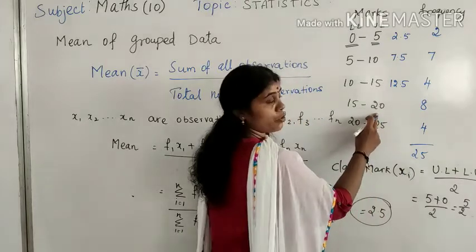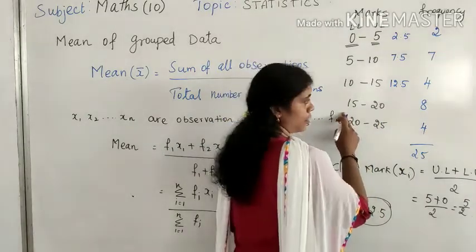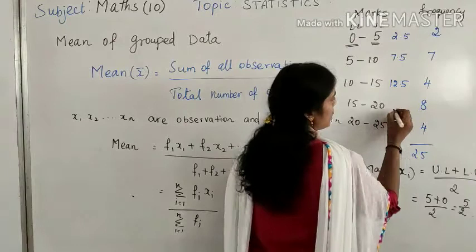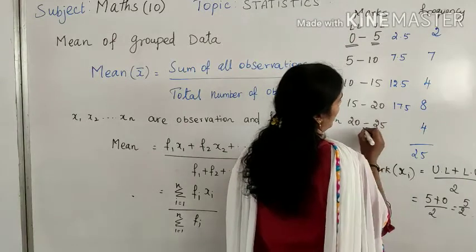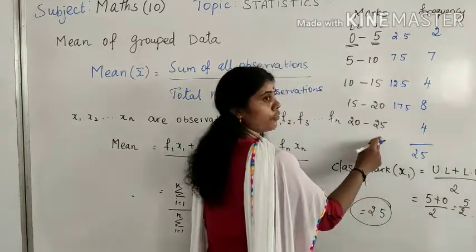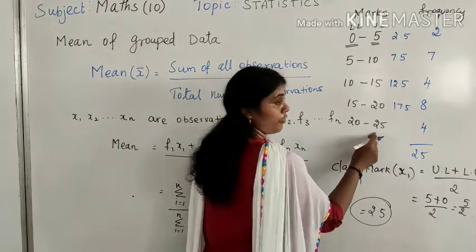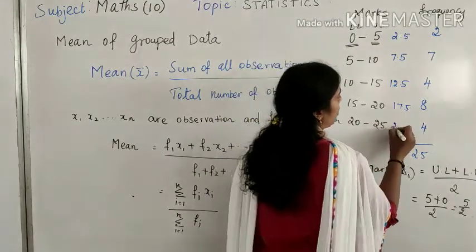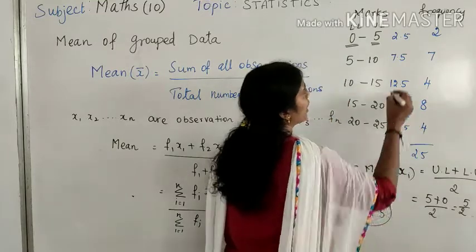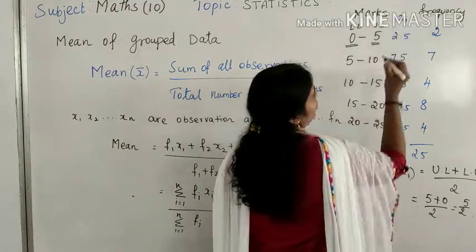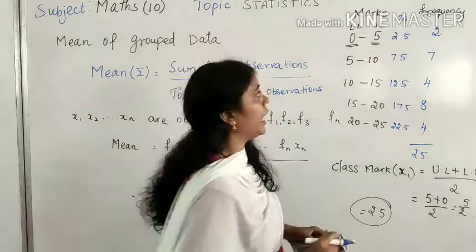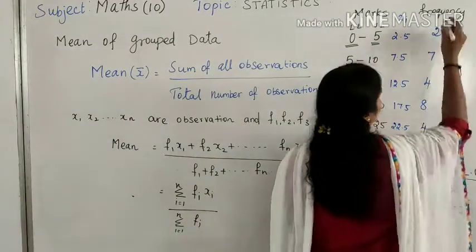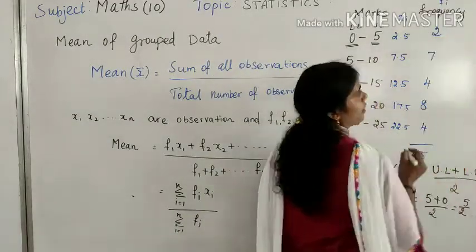And 15 plus 20 is 35, 35 by 2 means 17.5. And this is 20 plus 25, so it becomes 45 by 2, which means 22.5. So this is our xi. We got the xi, and whatever the frequency is, that we will take as fi.